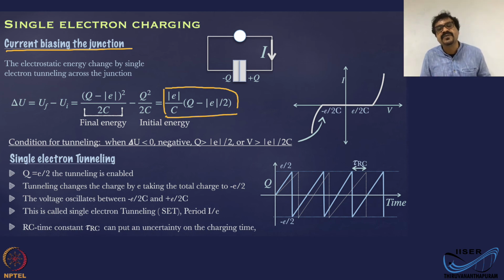Okay. Now the tunneling is enabled only when the total delta U is negative, or there is an energy gain.